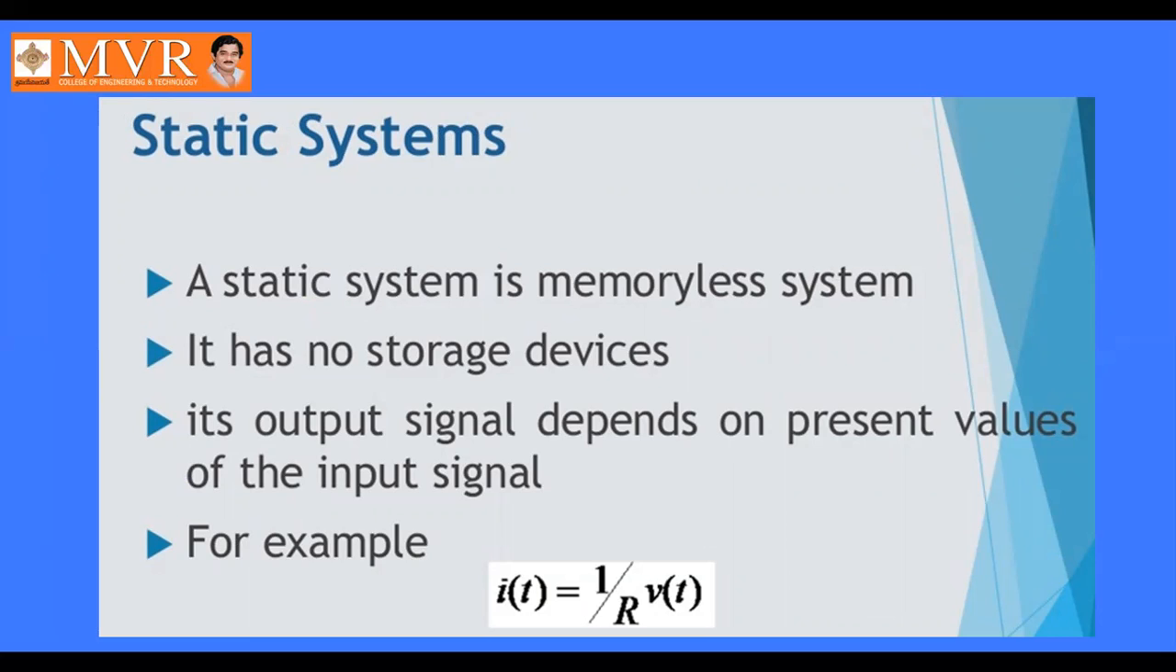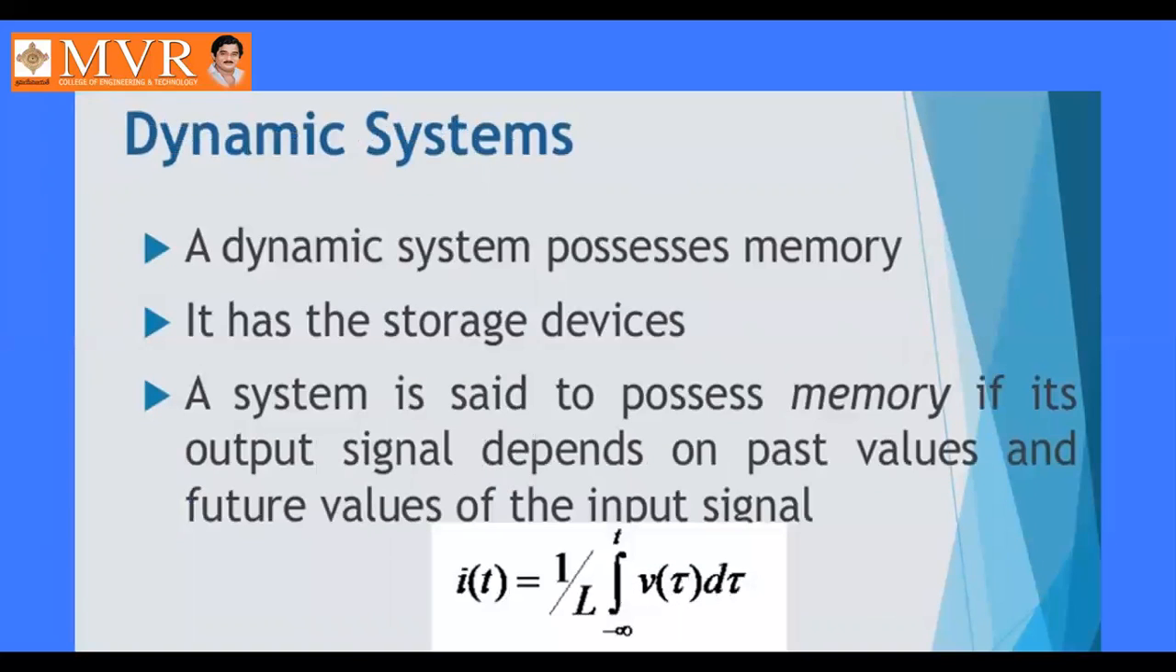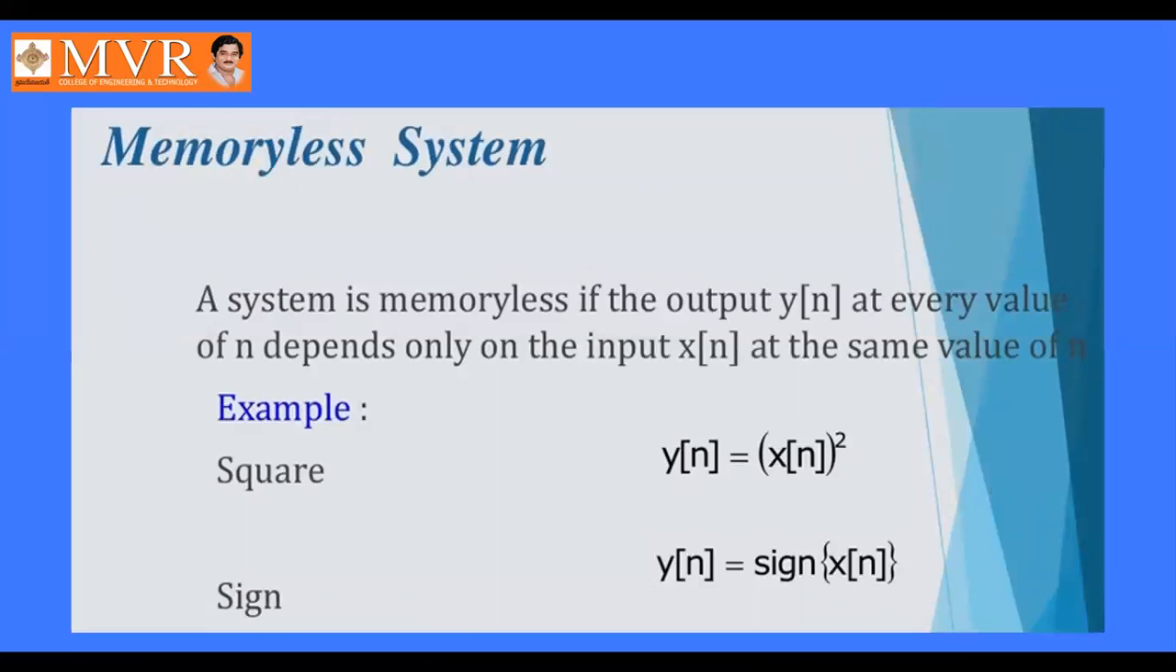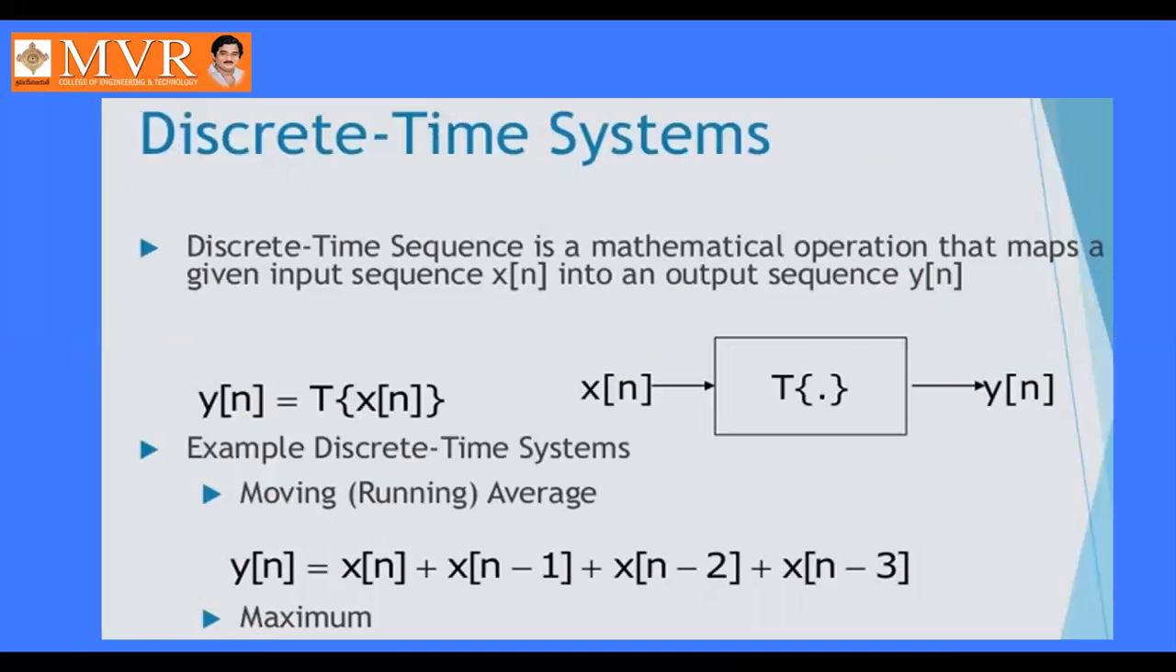X of t is the input. It will give y of t as the output. The output signal depends on the present values of the input signal. Dynamic system means it has some memory, it processes something, and it will give the output. So it depends upon the present and past values, or past and future values, of the input signals. So that is a memory system.